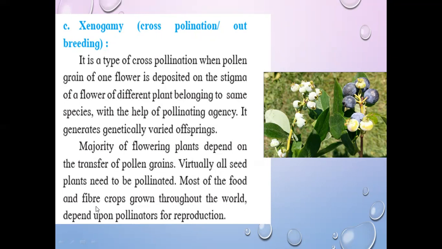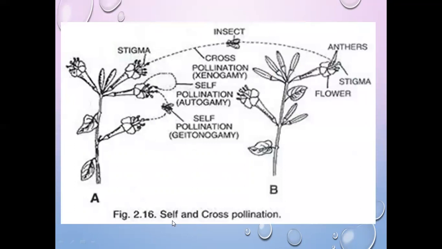So most of the food and fiber crops grown around the world depend on pollinators for reproduction. All over the world, whatever the food and fiber crops, they are dependent on pollinators for their reproduction. See here, in the same diagram, you can see self and cross pollination. Here it is the stigma, and whatever the pollen grains produced at the anther are deposited on the stigma of another plant by insects, then it is called cross pollination, which is xenogamy.